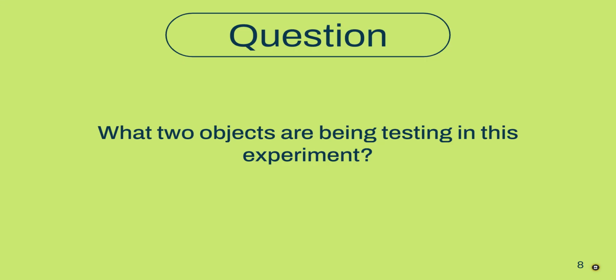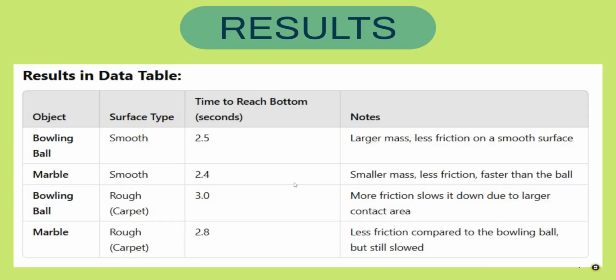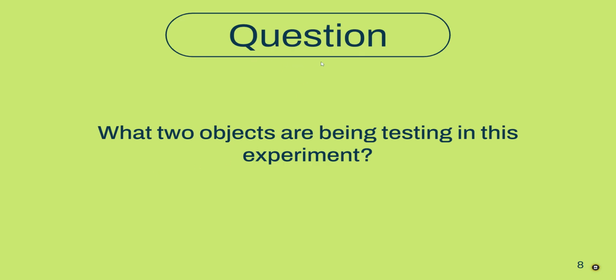So first up question, what two objects are being tested in the experiment? So if we go back, the two objects we are looking at are the bowling ball and the marble. So that's what you're going to write down for this question in your Google form. Take a second to pause it while you fill that in. When you're ready, come back and we will continue.